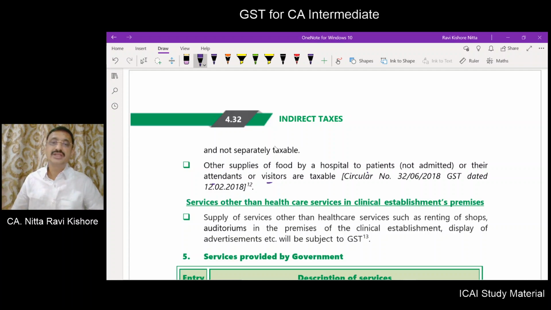So food supplied to outpatients, food supplied to visitors or attendants are taxable. This has been clarified by circular number 32.